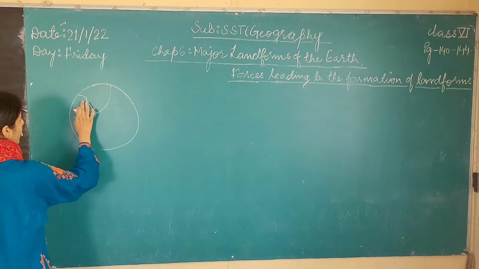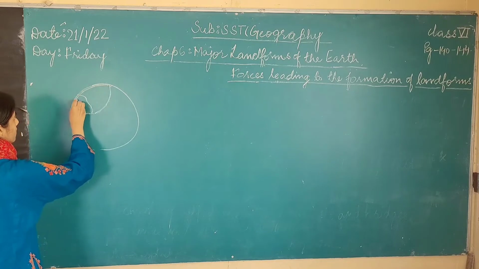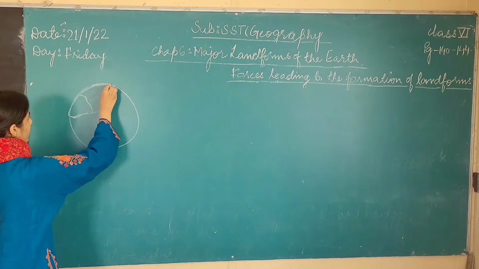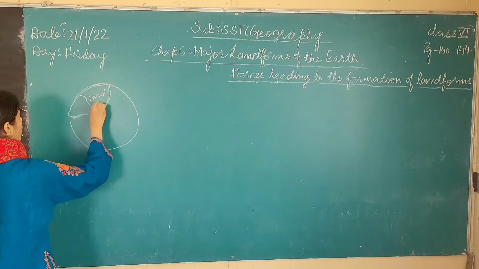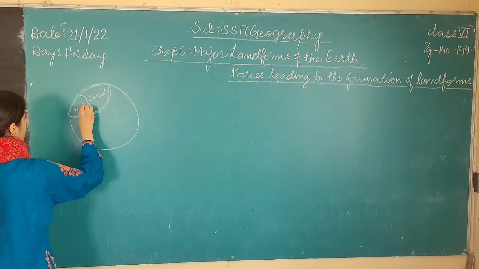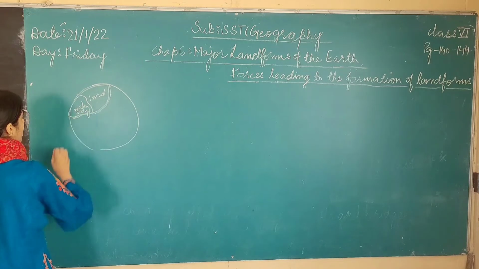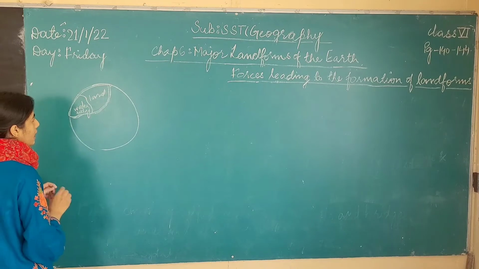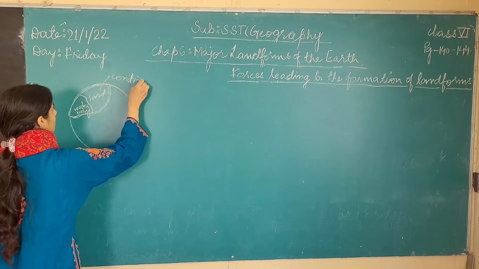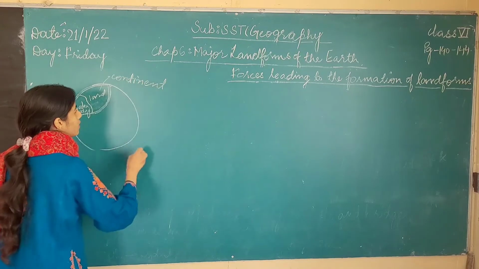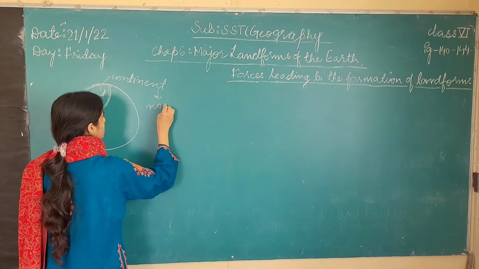This one tectonic plate can have both land and water body. And this land can be called a continent. A continent has a number of countries.